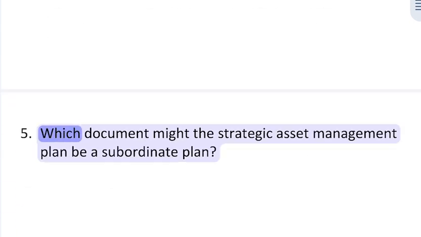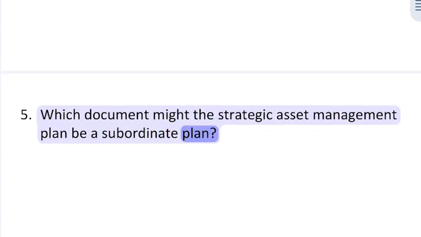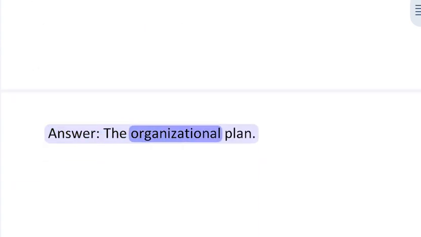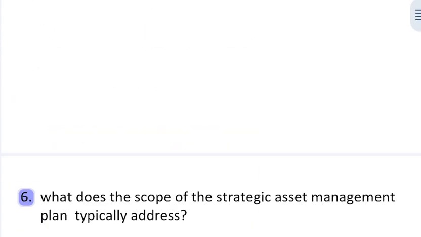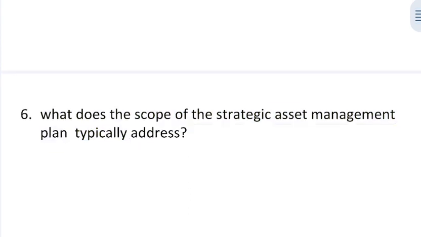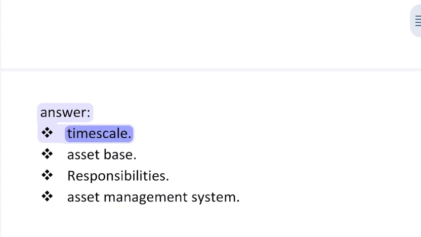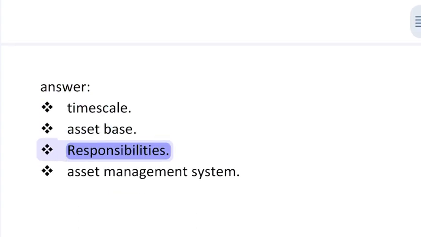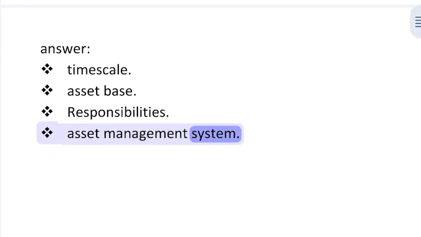5. Of which document might the strategic asset management plan be a subordinate plan? Answer. The organizational plan. 6. What does the scope of the strategic asset management plan typically address? Answer. Timescale, asset base, responsibilities, asset management system.